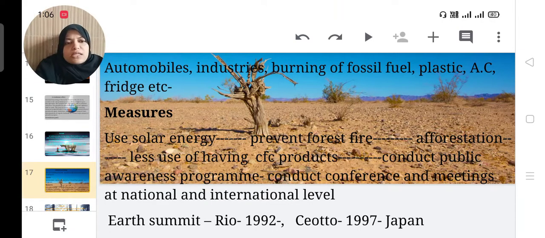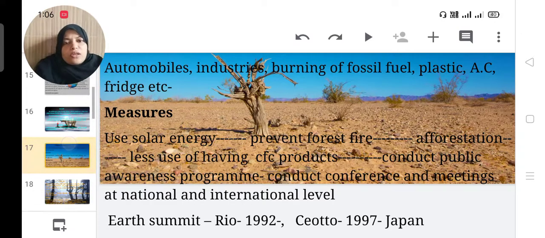Then Earth Summit, we already discussed the Rio Summit in 1992. Then Kyoto is a summit in Japan in 1997. They discussed this problem of global warming.